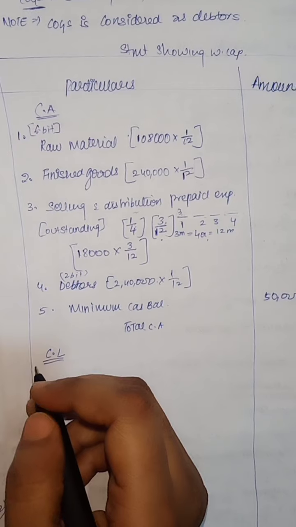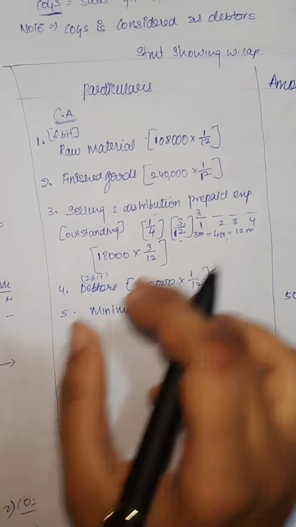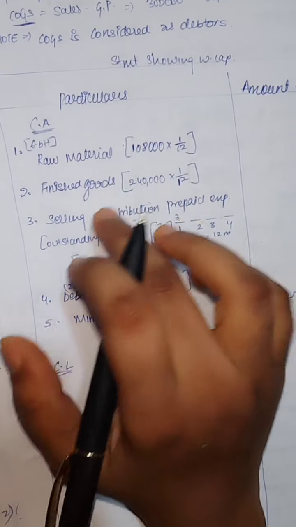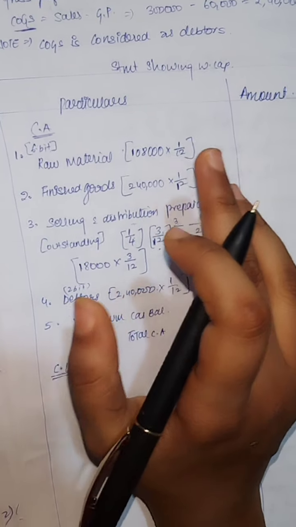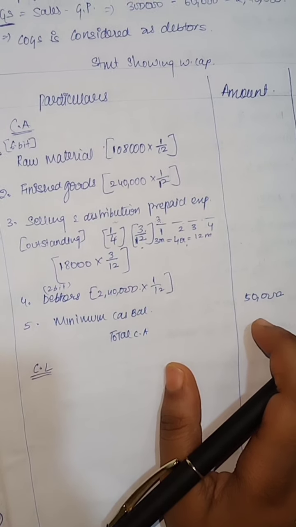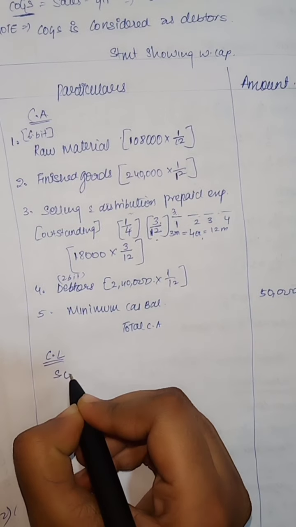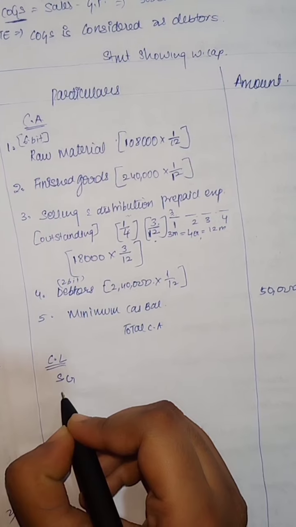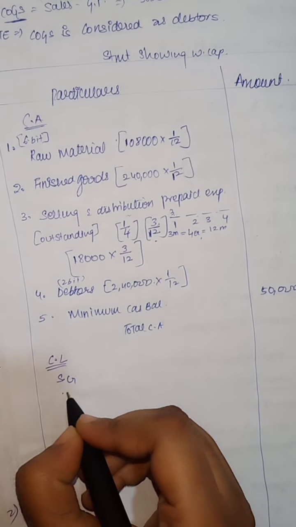Girls, see the difference between previous questions and this question, why we are taking it like this. In every previous way we took raw material, finished goods and work in progress and all. See the adjustments, see the question. The question differs here, that's why we are taking according to the question. Don't confuse between that, don't make mistakes, girls. Here first we are taking sundry creditors. Girls, if you see, the first bit is given by the supplier, right? So sundry creditors, girls.